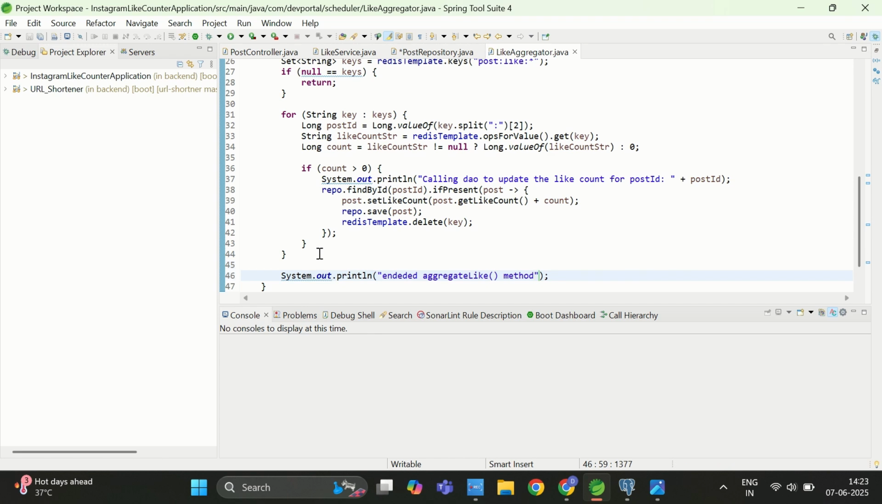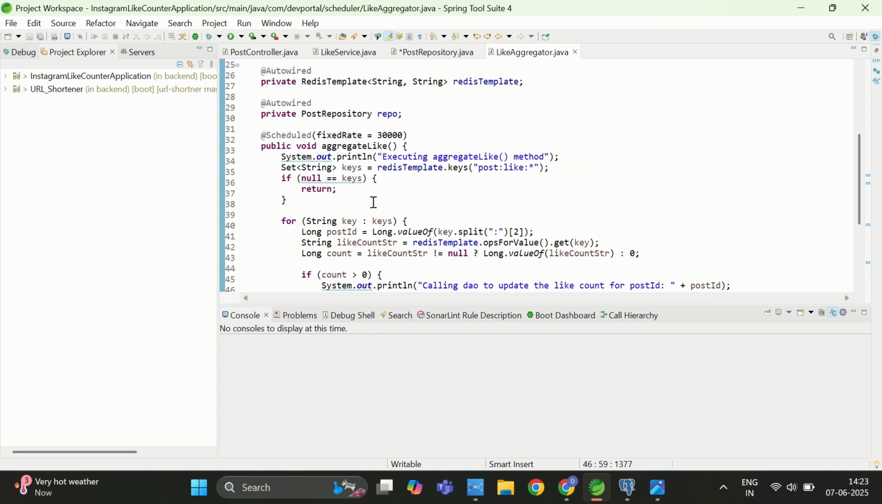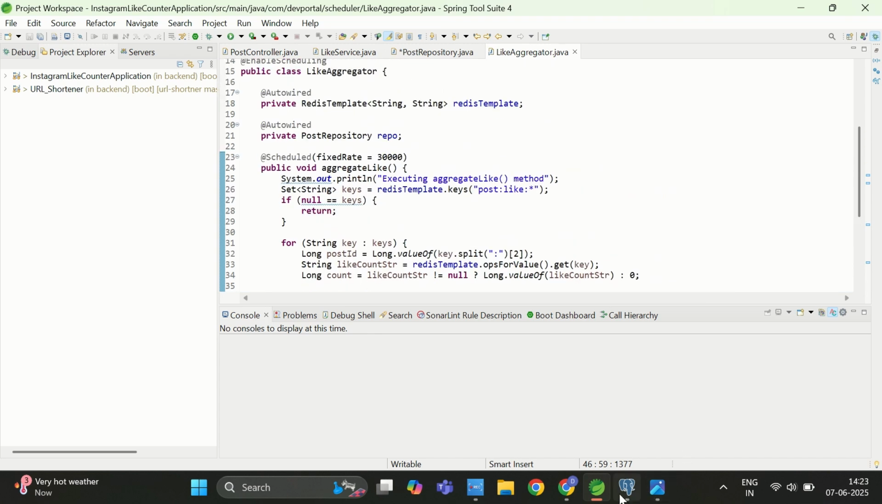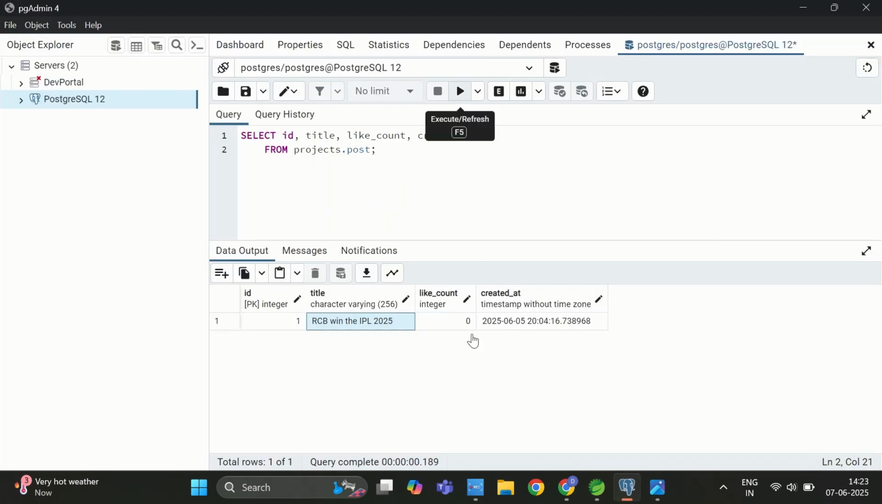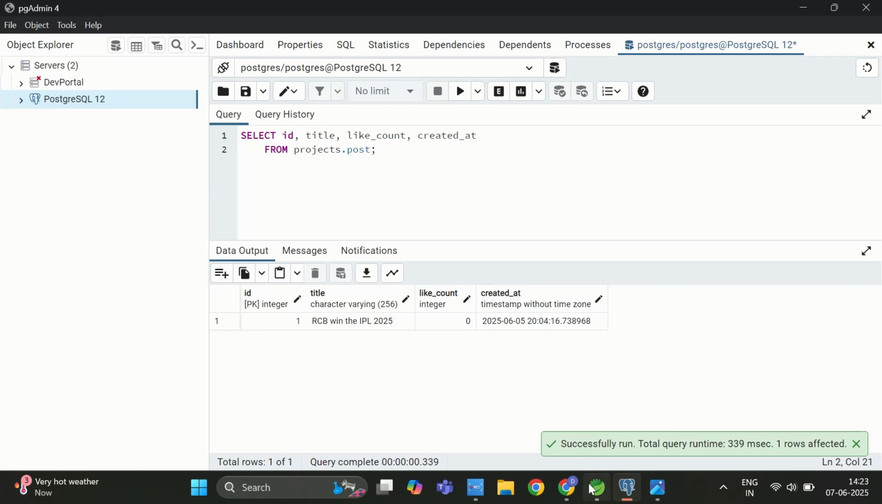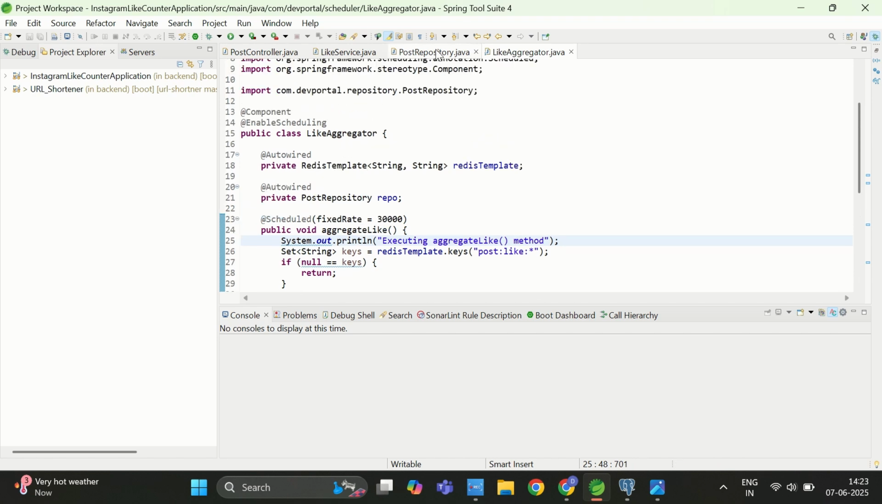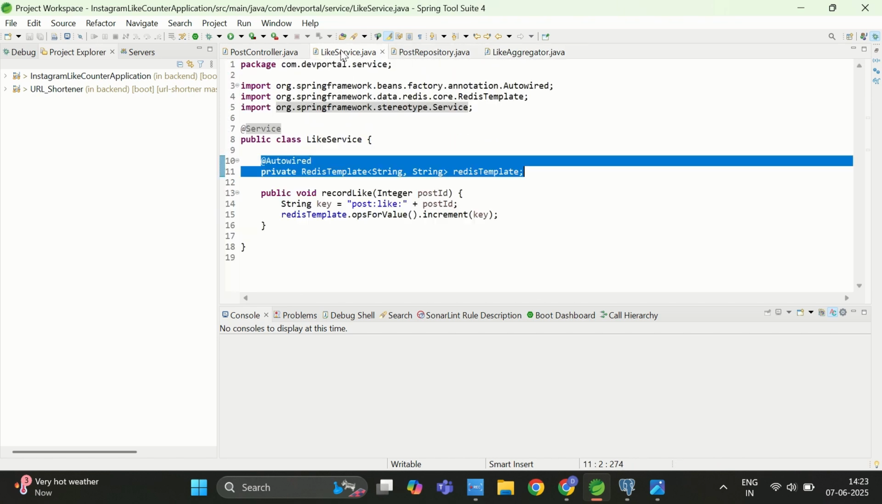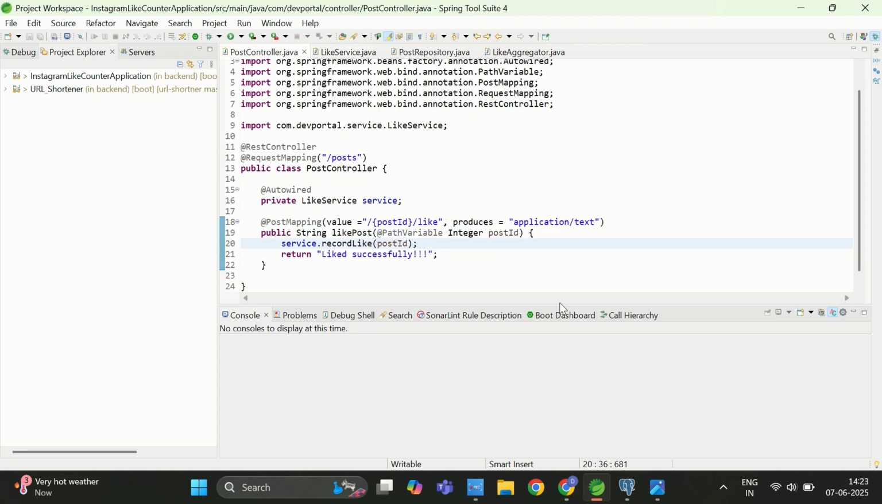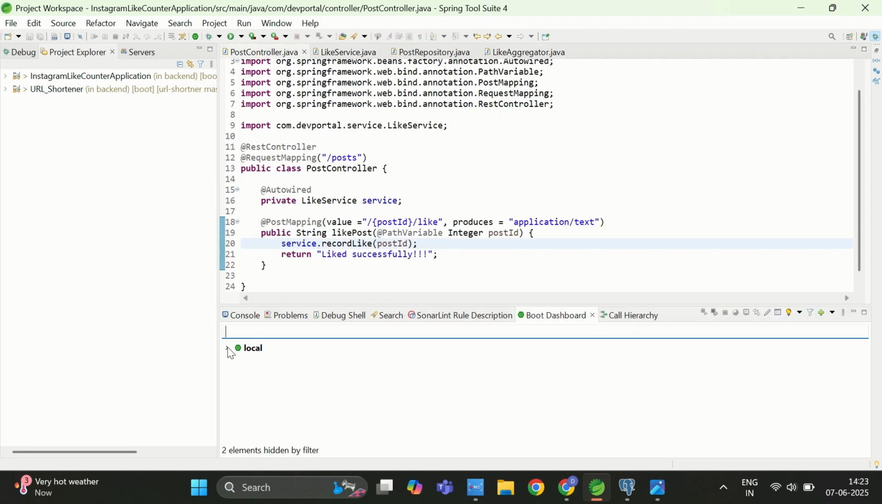This is how we know that this method is getting executed. So everything is completed. First let me show you the data in the database. It is currently 0 likes. Now let me save all the files first, and cross verify that all the annotations we have added are there. So I think it is good. We can start this server. This server will start on port 8080 by default, because I haven't mentioned on which port I want to start my application.